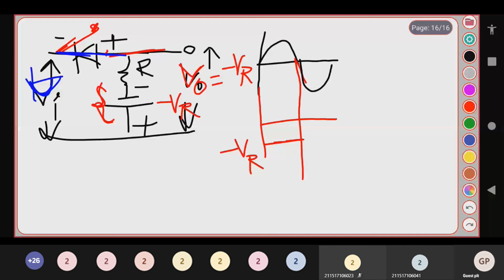This is how it has been explained with the circuit diagram and a graph. The output wave goes like this and the circuit functions like this. For a corresponding input signal, you will be getting an output waveform. So this is all about your clipper. The next is your clamper. Let me move on to the clamper.